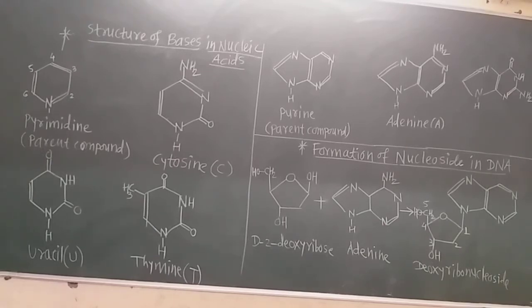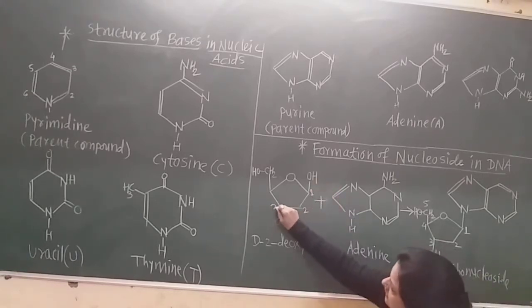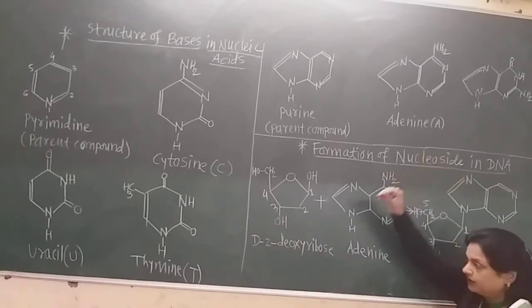In ribose sugar there is a hydroxyl group at the second carbon atom of this furanose ring. Now see, this is the first carbon, this is second, this is third, this is fourth carbon in the ring, and that CH2 is the fifth carbon.